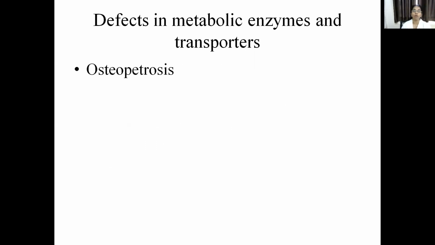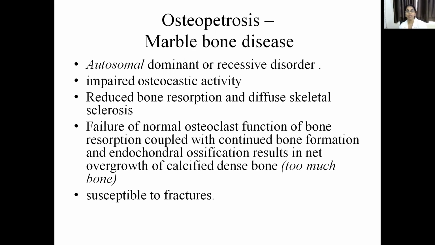And next is the defects in the metabolic enzymes and the transporters. In this, there is a condition called osteopetrosis. The other name for osteopetrosis is marble bone disease. So as I said, osteogenesis imperfecta is a defect of the osteoblast. Here, osteopetrosis, which is a marble bone disease, is a defect of the osteoclast.